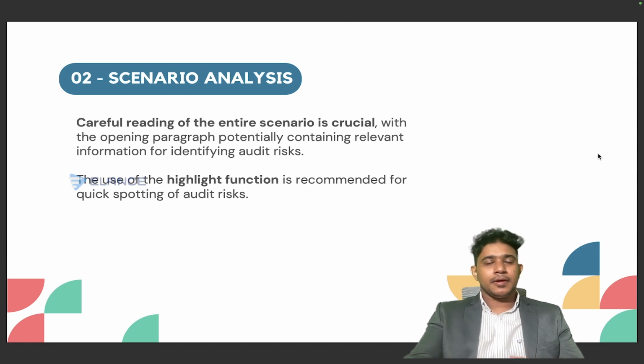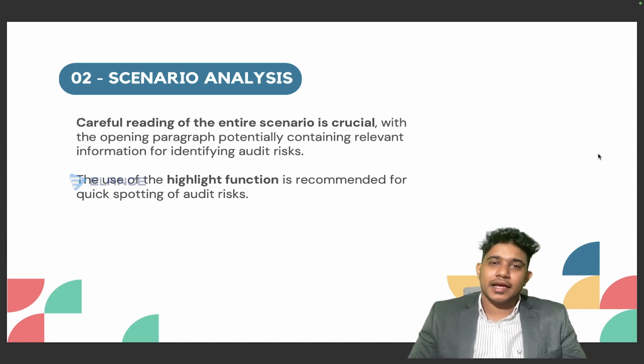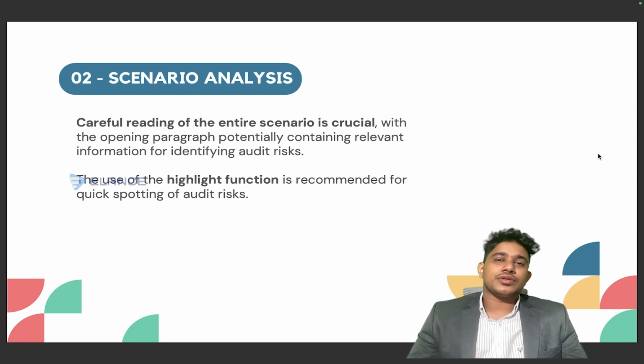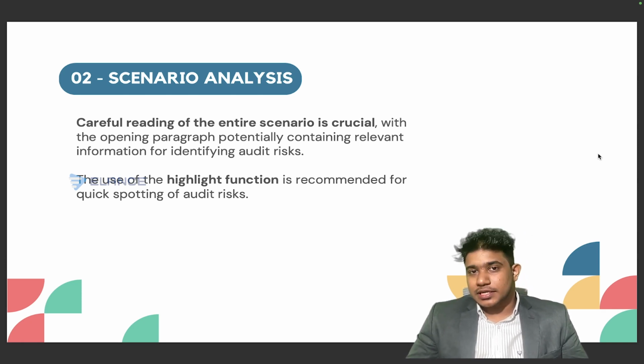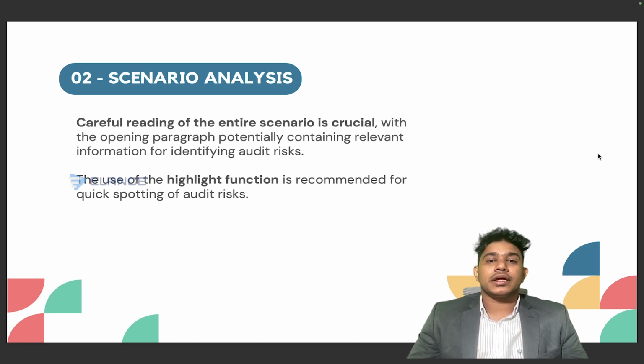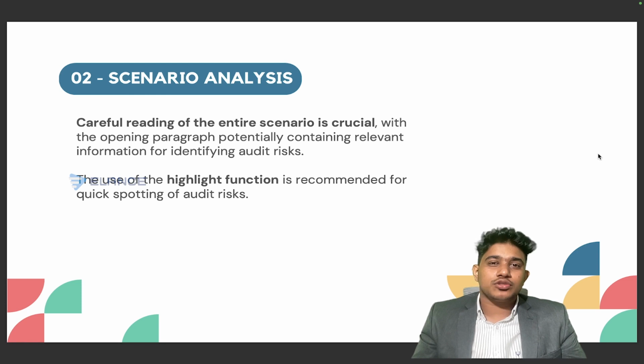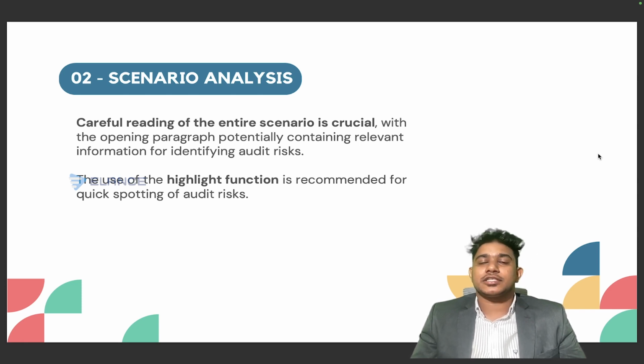Then again, it is important to look into the scenario. Anyway, the scenario will give you more risk than what is actually required by the examiner. So the examiner might be asking you to give 7 risks in total, but still you will be able to find more than 10 risks from the scenario. So make sure that when you read the scenario, you should be highlighting each of the important risks from the scenario. And whenever you try to identify a risk, you should never try to properly identify the issues in the scenario. Instead, you should first try to pick what is actually required as per the scenario.